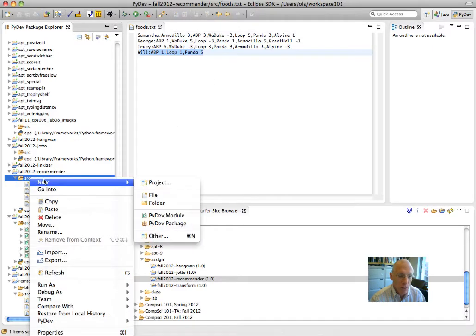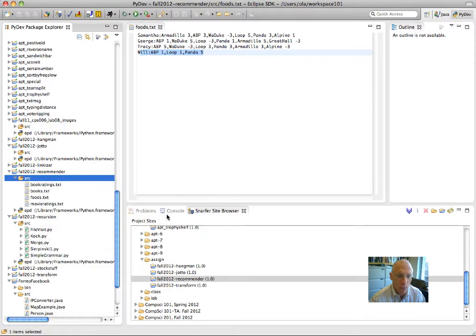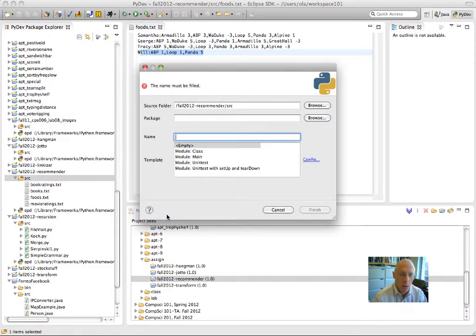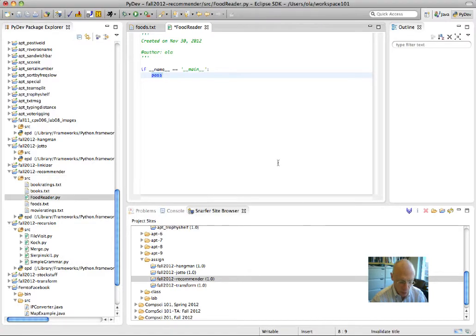So the first thing I'm going to do is go make a new module. I'm going to call it Food Reader. I'm going to make a main, and then we're going to go into play. I'm stopping for 1 second. Be back in a minute.